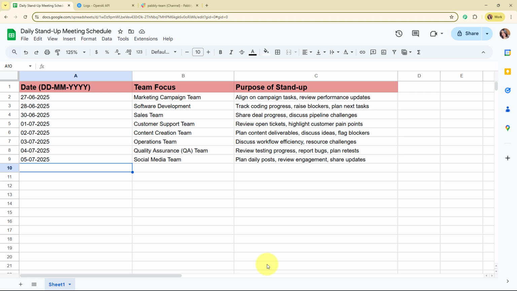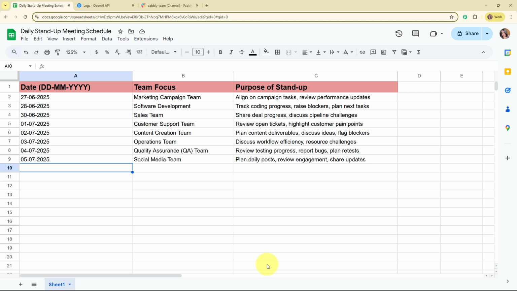Alright, so here on the screen you can see the Google Sheet that I've already created with all these specific days, team focus and the purpose of stand-up. So here I take the meetings of different teams on different days, and on the basis of that I have created this Google Sheet. So now here my objective is that every day at a specific time my workflow should